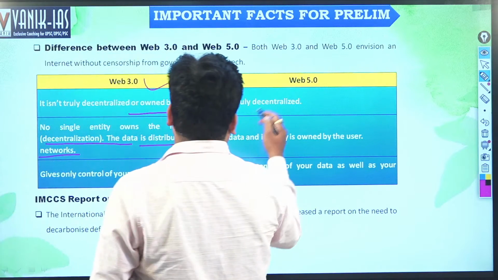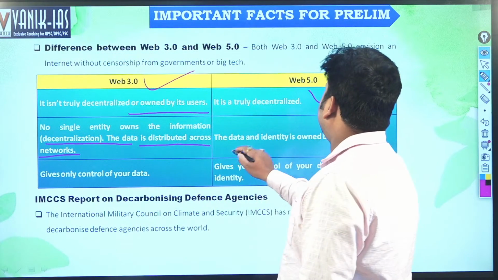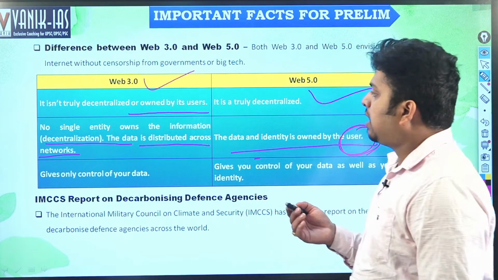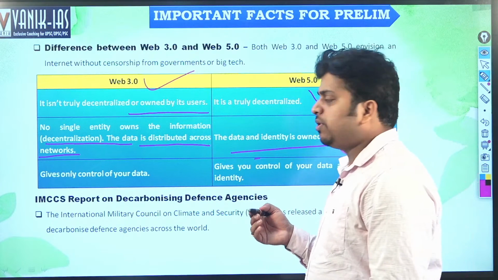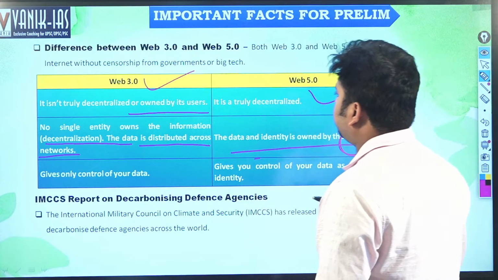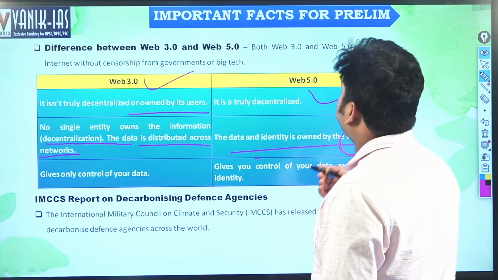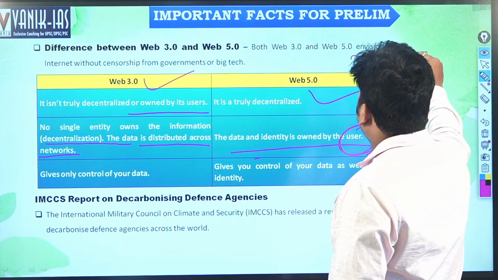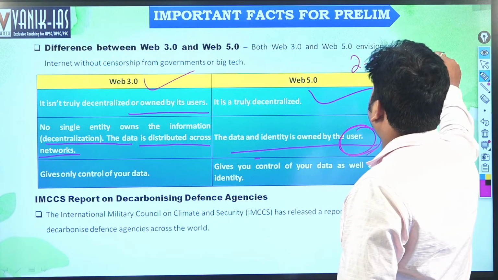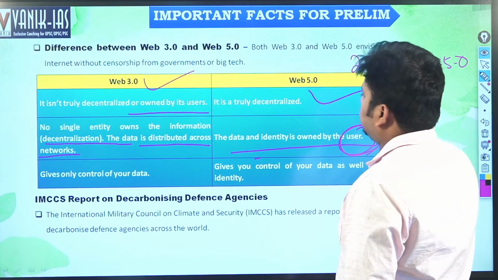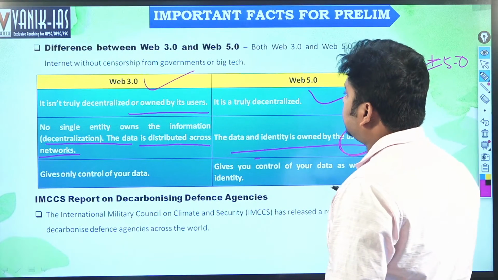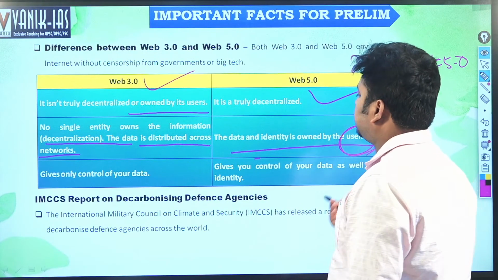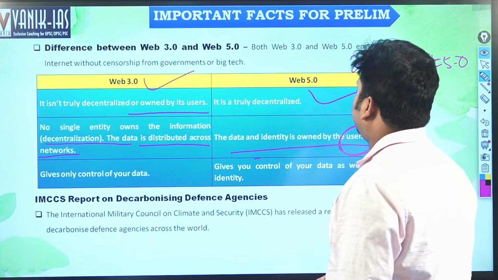But in the case of 5.0, it is truly decentralized, and data and identity are owned by the user itself. That is the advanced stage, the summation of Web 2.0 and Web 3.0. So that is Web 5.0, that's what we say, right? It is not the fifth generation, it is 2.0 plus 3.0, that's why it is called Web 5.0. If written generation-wise, it would generally have been 4.0. As it is the summation, that is why it is Web 5.0.